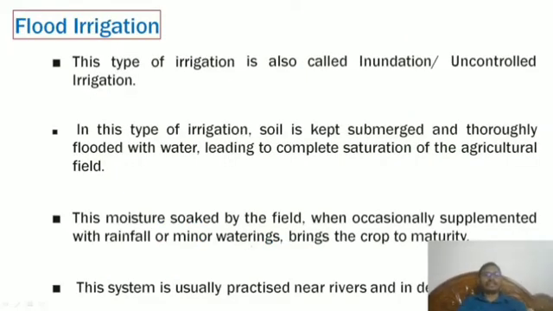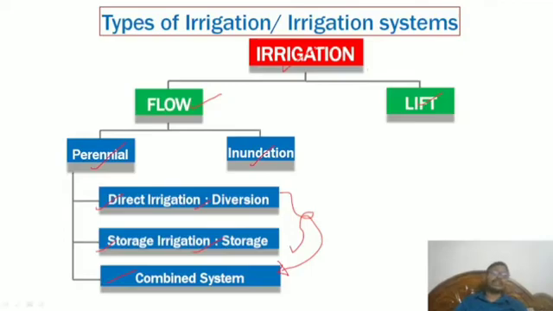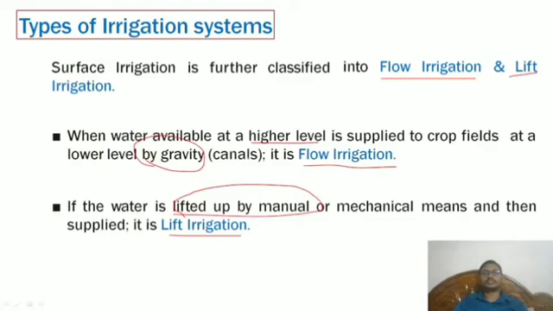Now flood irrigation. This type of irrigation is also called inundation. Once we go back to the chart, then you people can understand. Again, it will be like a revision. Irrigation: flow, lift. We know what is flow: perennial, inundation; in perennial, direct, storage, combined. Good. And lift means, as we know, this will go with respect to gravity, and this will go with respect to a manual or mechanical way of lifting. Now the only leftover is inundation, which we have to discuss.